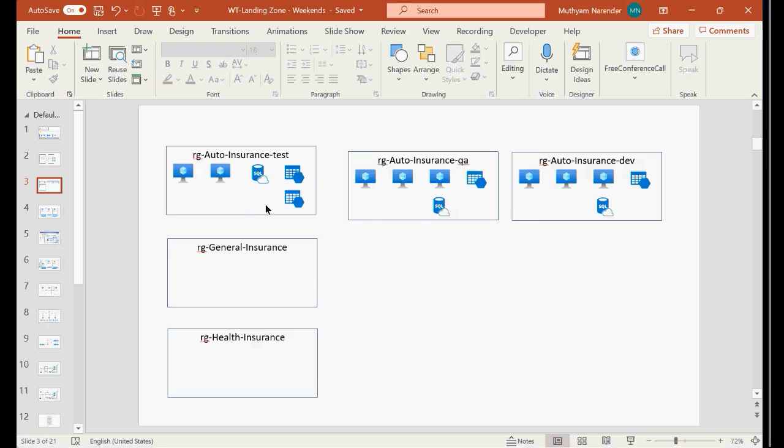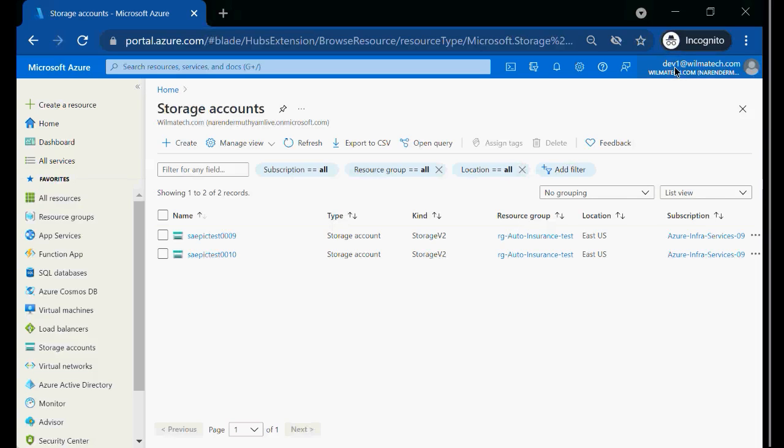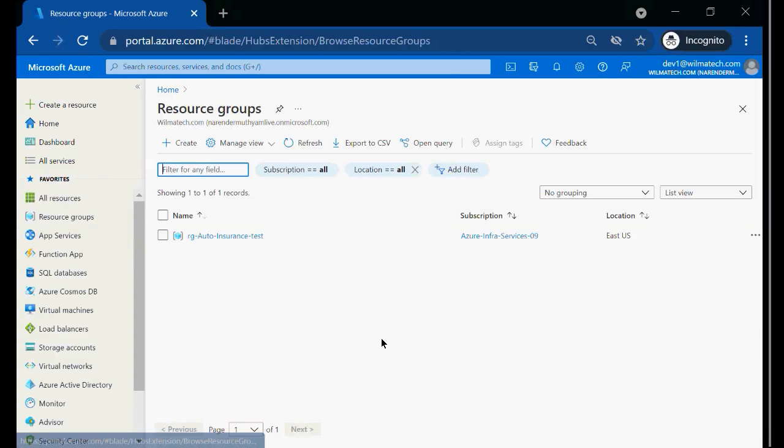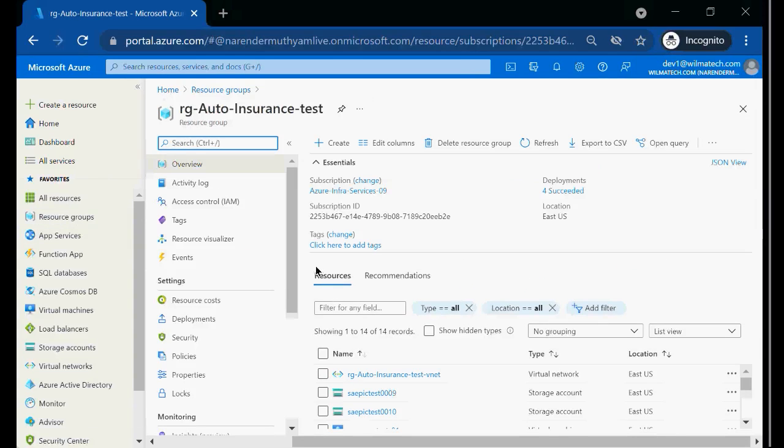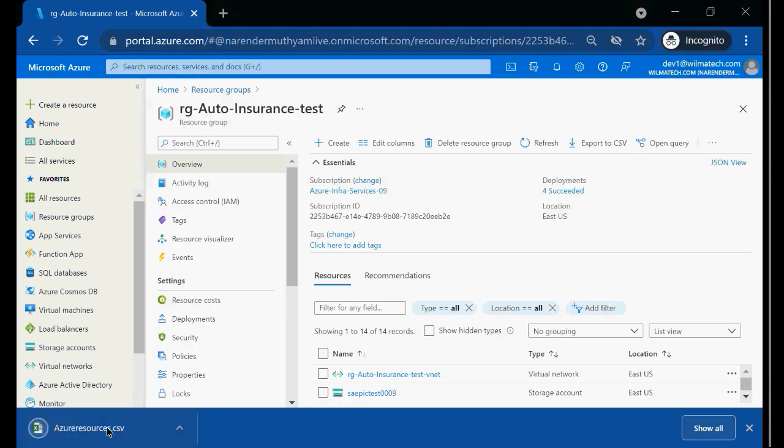Right? And now assume that I am developer 1. Assume it's me, developer 1, and my manager asks me, hey developer, can you give me the list of resources in the environment? So what I'll do, I'll just go here. I'm inside the resource group, I'll export the sheet here. And I will share this sheet with my manager.